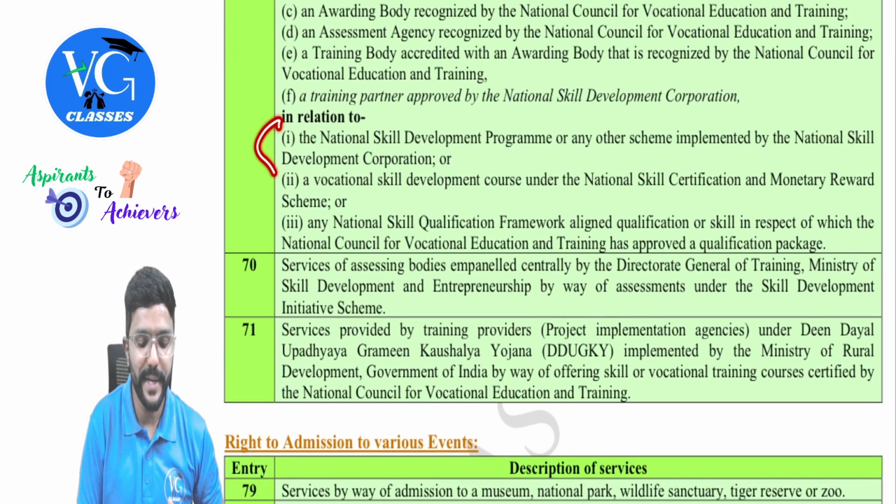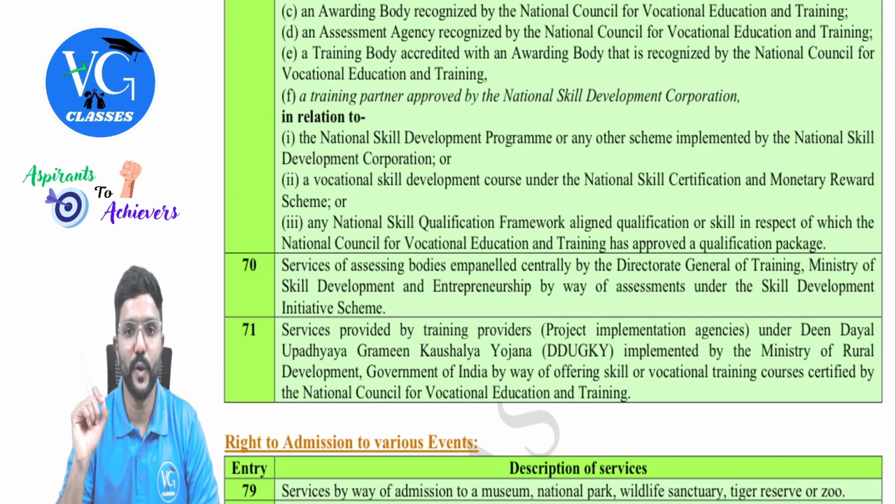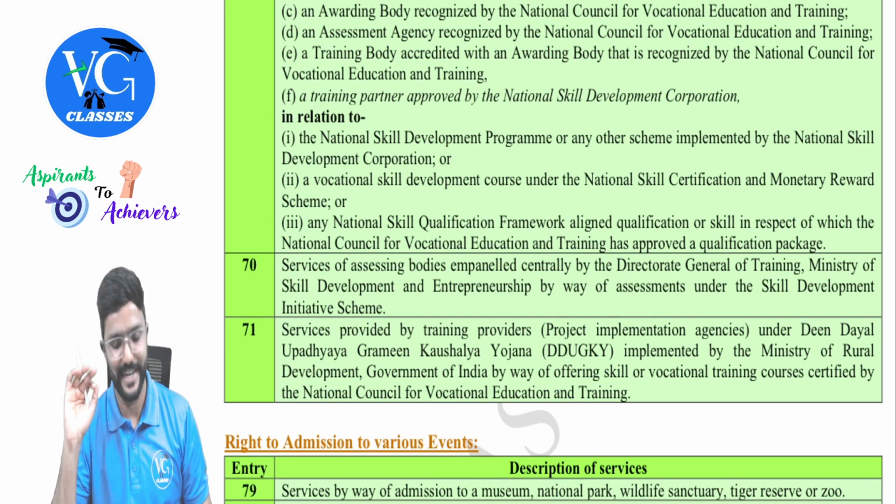Okay, what are they providing? In relation to the National Skill Development Program or any other scheme implemented by the National Skill Development Corporation, or a vocational skill development course under the National Skill Certification and Monetary Reward Scheme, or any National Skill Qualification Framework aligned qualification or skill in respect of which the National Council for Vocational Education and Training has approved a qualification package.